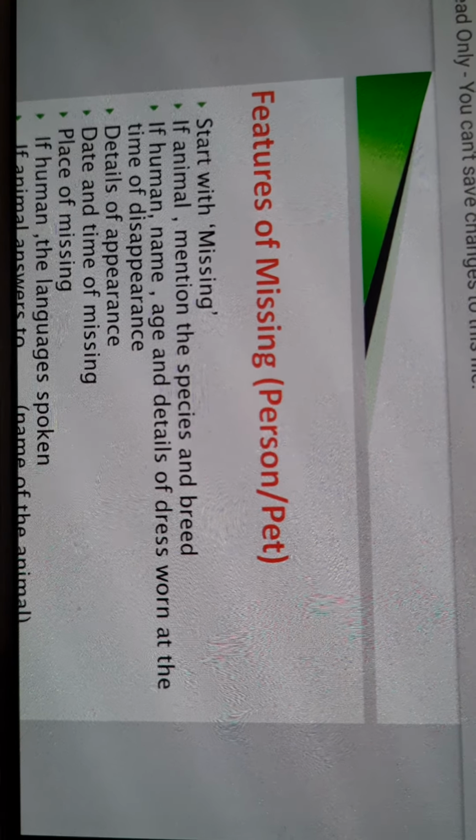Details of appearance, details of look, will be given in both cases, whether an animal is missing or a man is missing. Suppose an animal is missing, then what is the color of that animal?